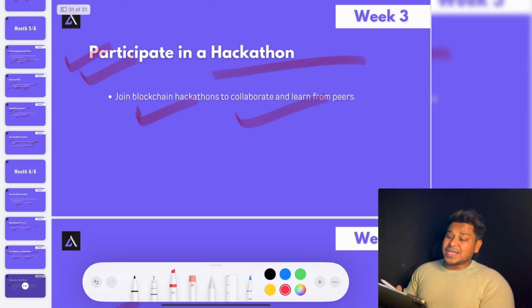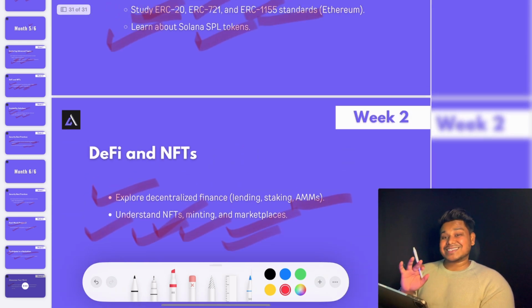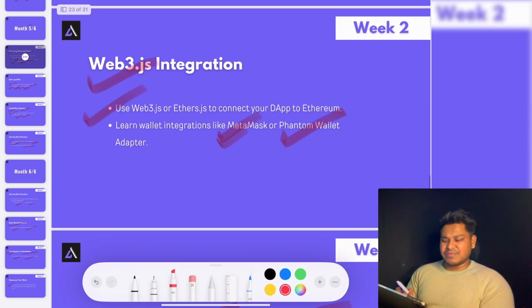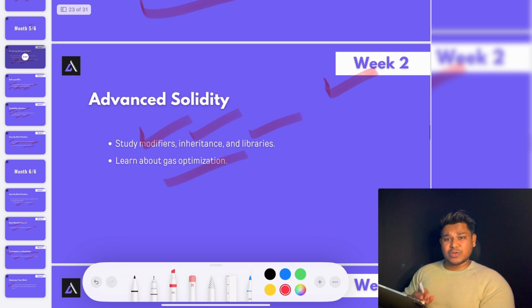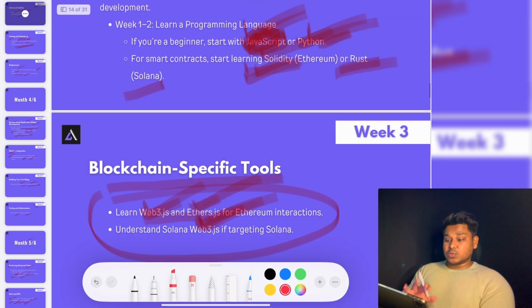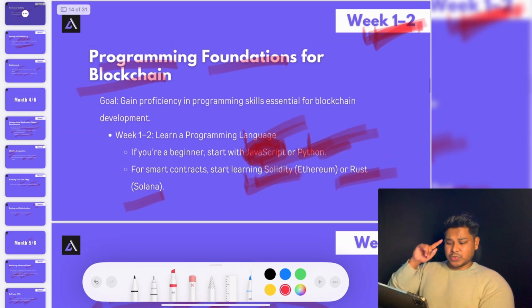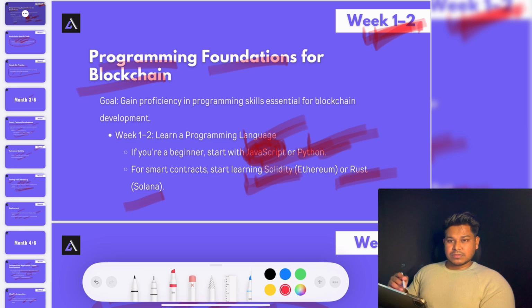So this is a complete roadmap for a blockchain developer for the next 6 months. We have defined the time frame. We have defined the topics which you have to cover. I hope you have understood what exactly you have to do. I don't want to extend this video. So this is what you have to do. Again, I'm going to provide you this PDF so you can simply download it and refer to it. If you do this honestly for the next 6 months, if you give your dedicated 2 to 3 hours, you can easily complete it.